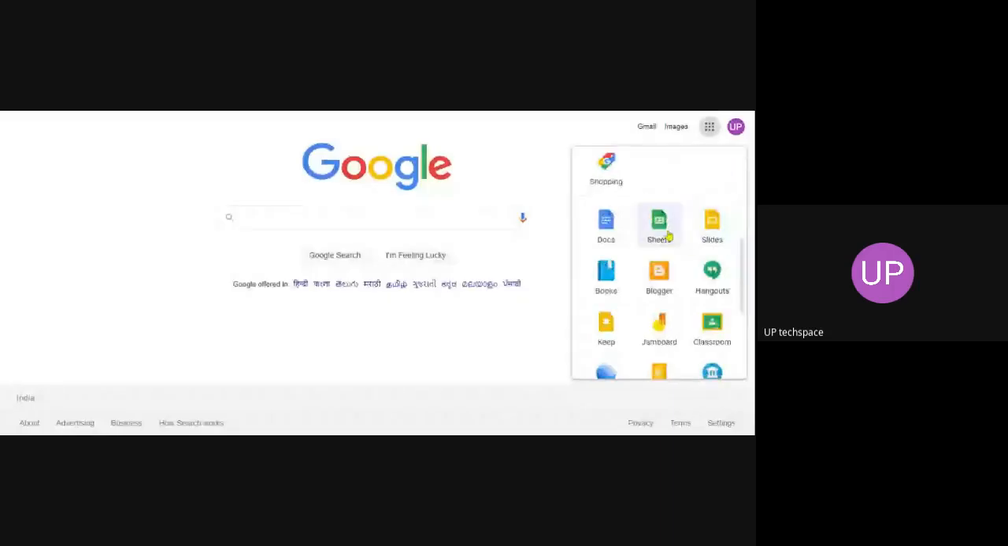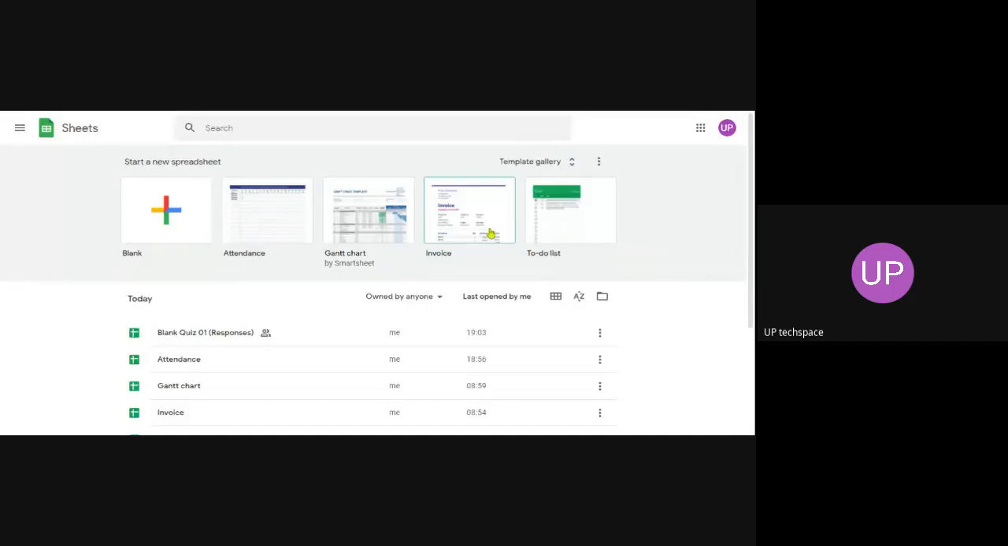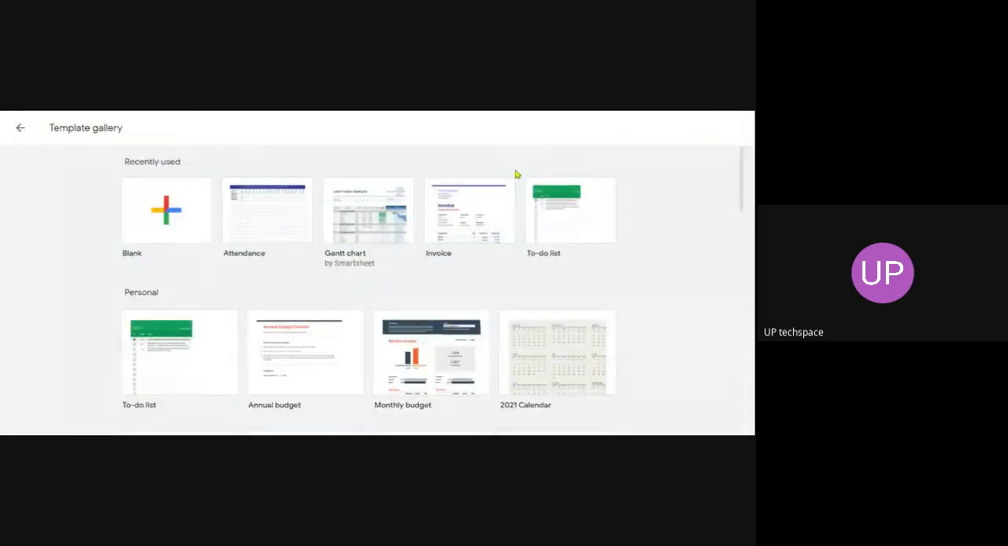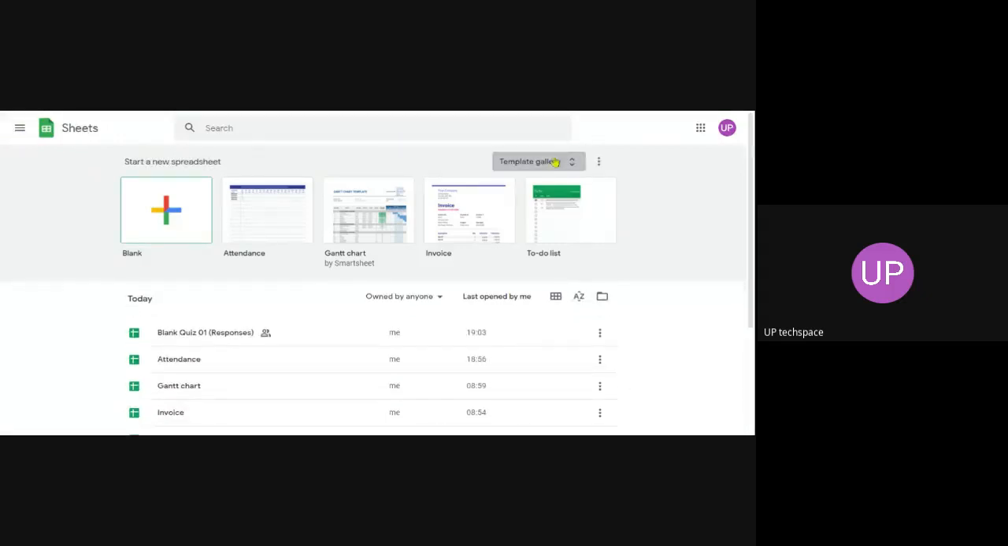Okay, click on here. Then you go to Sheets, then go to Template Gallery. Click on Template Gallery. I'll do it again. Go to Sheets and click on Template Gallery. Then go to the bottom, you can find Education. Here there are three things: Gradebook, Assignment Tracker, and Attendance. Click on Attendance.